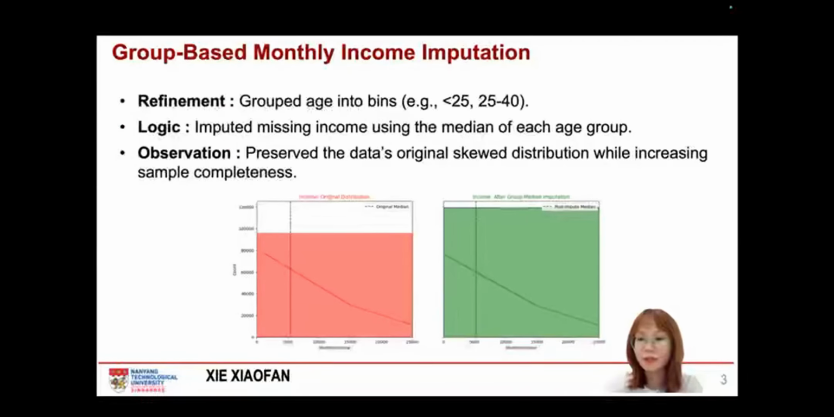Finally, we have monthly income. This was a critical step. We know that income usually depends on age, so we didn't want to just use one simple median for everyone. Instead, we split the ages into 4 groups and filled the missing income values based on the median of each specific group. Check out the chart on the right. Even though we have more data points now, the green curve still follows that original skewed shape perfectly. This keeps our data honest and ready for model training.